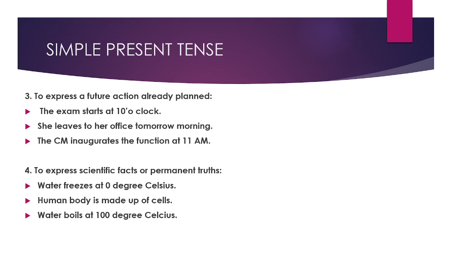Imagine some incident is going to happen tomorrow. Tomorrow is future, but still everything is ready, pre-planned and scheduled. In such a case, you can use simple present tense to describe whatever you have planned. We have three examples here. Adityan, can you read the examples?